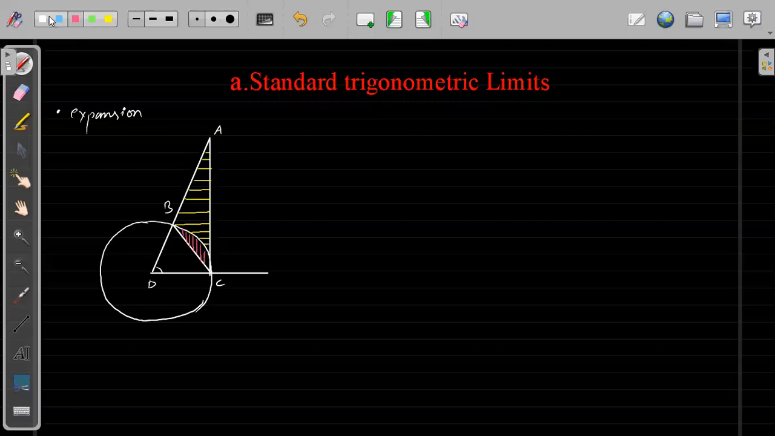Once you just look at it, I will give you time to copy. But first you just listen carefully. Okay, so first thing is that this is suppose angle theta.